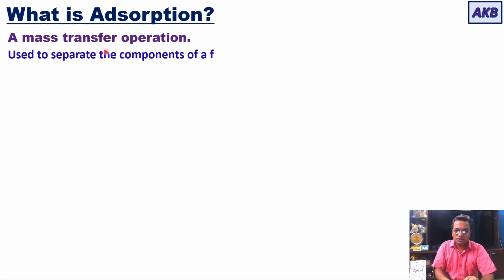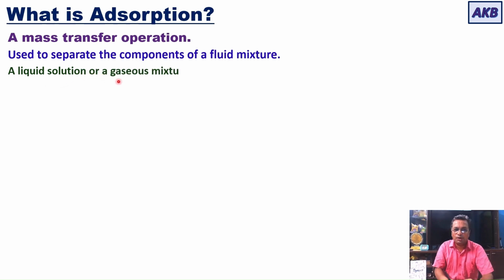A mass transfer operation that is used to separate the components of a fluid mixture. When you have a fluid mixture, which could be a liquid solution or a gaseous mixture, in order to separate its components, the operation of adsorption can be used.